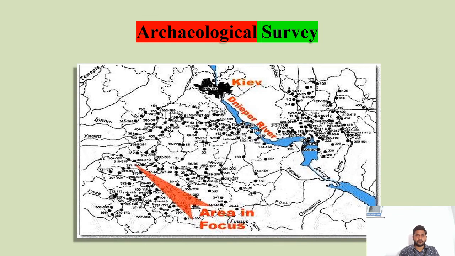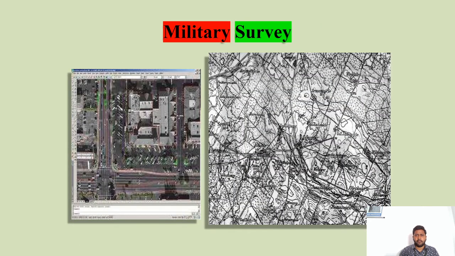Archaeological survey, if you observe, this map represents what we said: the kingdoms, temples, like that. It will be represented in this particular map. Military map, if you see, these are the routes shown in this military map. Most of the military maps are very confidential.